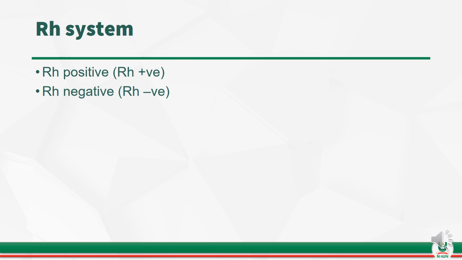Now, we shall discuss the second classification, or the second type of blood group system, which is the RH system. An individual can either be RH positive or RH negative. They are both mutually exclusive. That simply means an individual cannot have both RH positive and RH negative. It is either you're RH positive or RH negative.